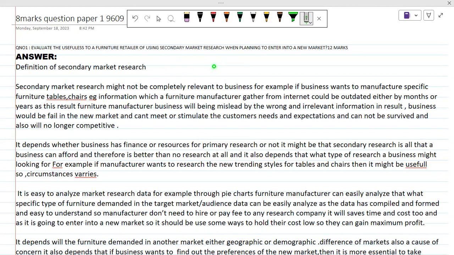Okay. So basically, this question is from the past paper. I think I took this question from the May-June 2022 paper 1, and it is a 12 marks question. So what you have to do basically,